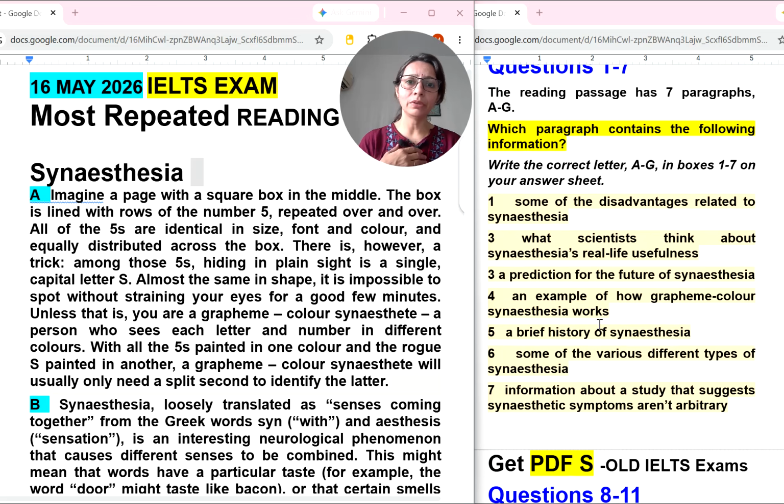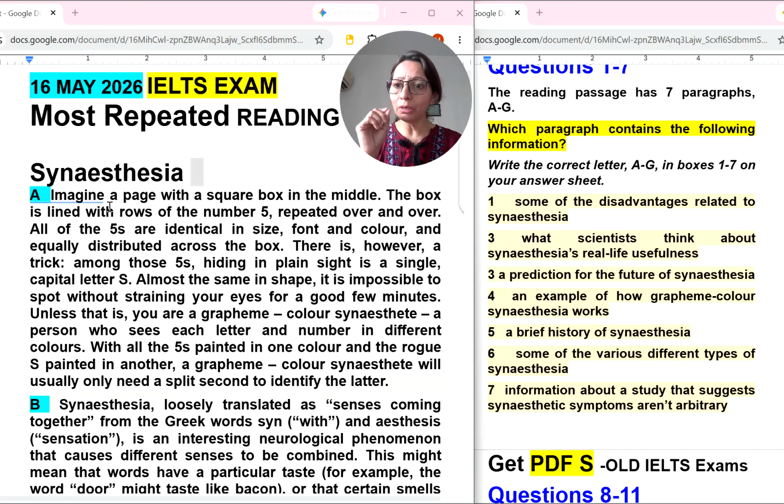First, I will always try to solve my first type of question. So why am I saying always try to solve the reading passage with the first type of question? When you look at this question, which paragraph contains the following information, or suppose you have list of headings kind of questions, it's a good thing for finding these 7 questions. We have to go through the full reading passage, meaning all paragraphs.